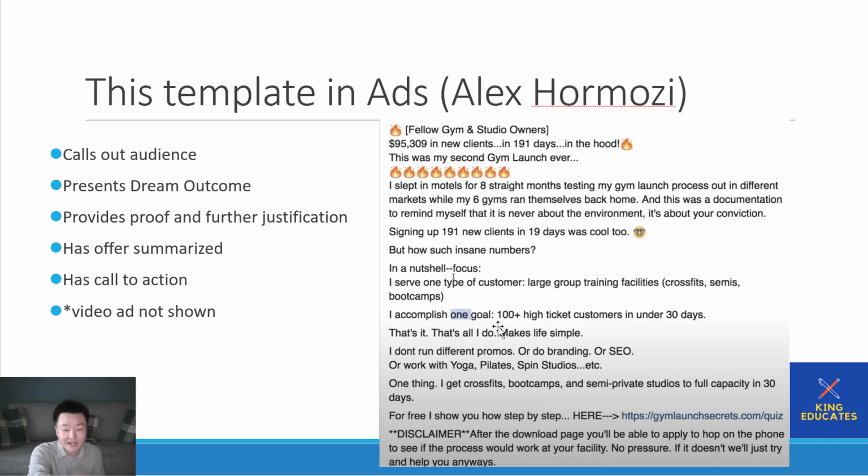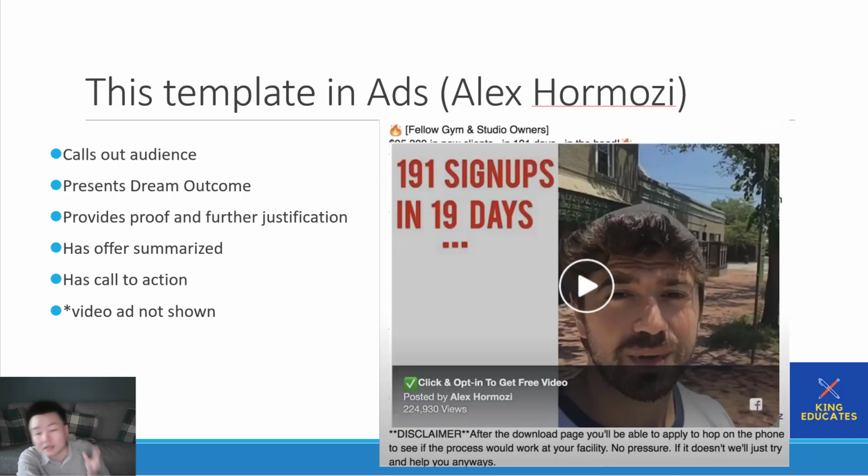Accomplish one goal: 100 plus high ticket customers in under 30 days. This is the exact benefit he's going to get you. This is the benefit statement, and it has a call to action: for free, I show you step by step right here. I'm not showing you the video ad, but here's what that video ad looks like. This is Alex, just a regular guy, very suited for the Facebook platform because it's not very formal. And it's got 191 signups in 19 days. That's the hook. That's the headline.